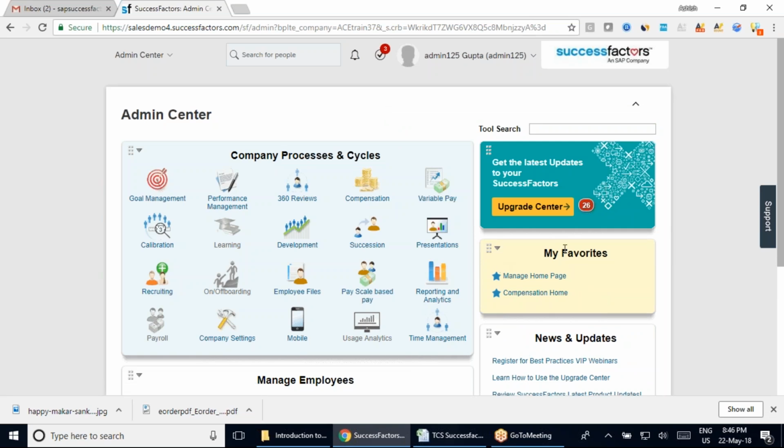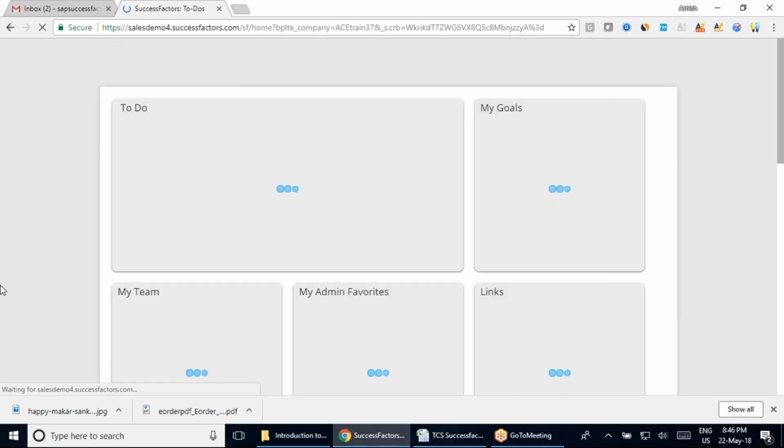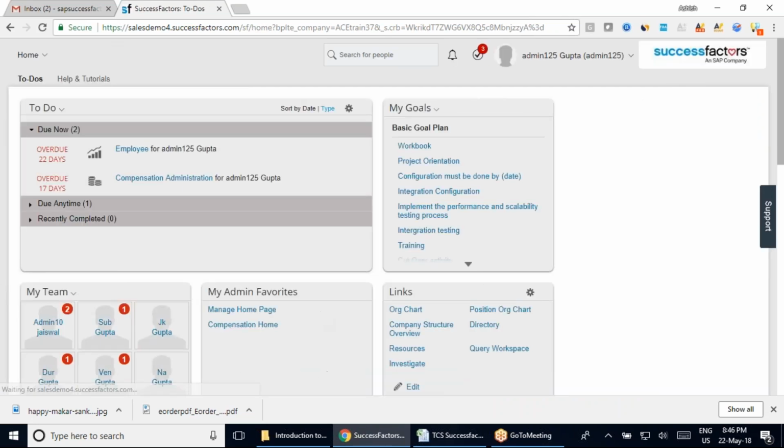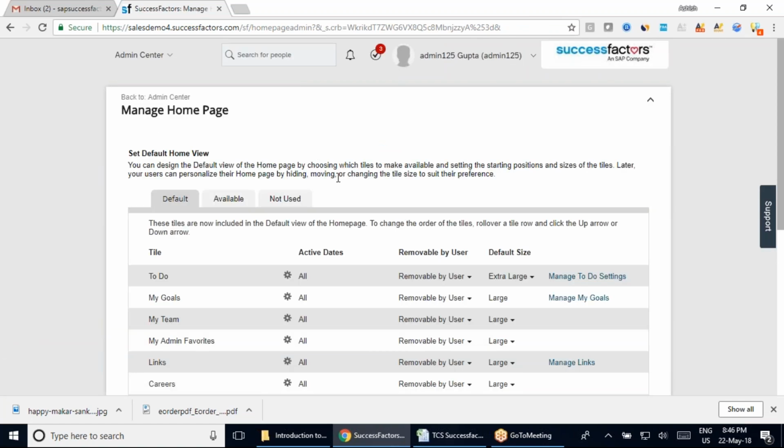And one thing more, team: the moment you add something to your favorites, if I come into my home page, from the home page also you will see your favorite section coming up, right? You can see these two details which I added. So you don't need to go to your admin center. From your home page only, you can click on this section, and it will directly take you to manage homepage, which we were using for creating tiles and everything.